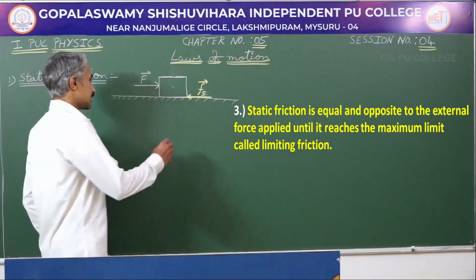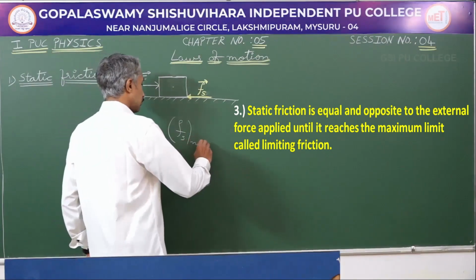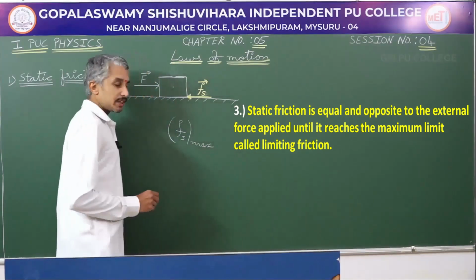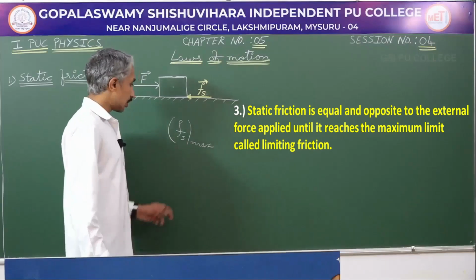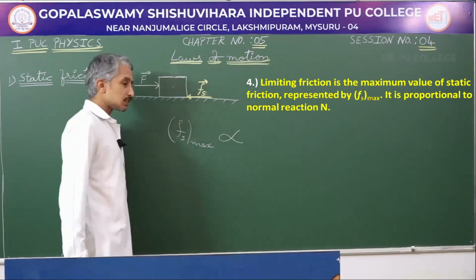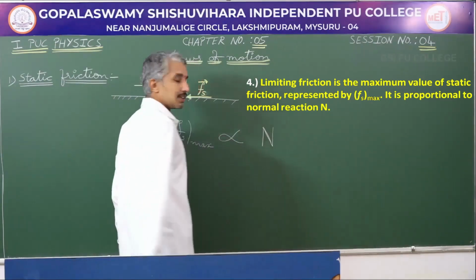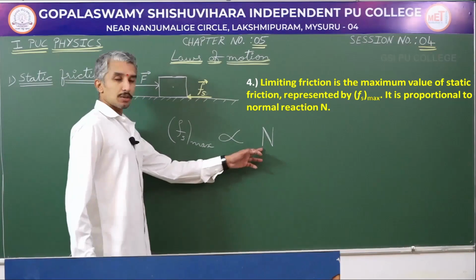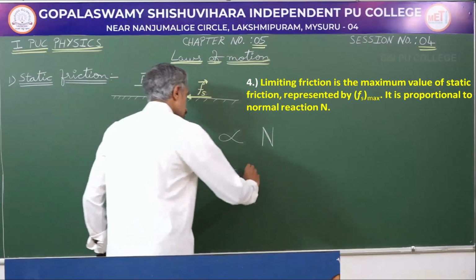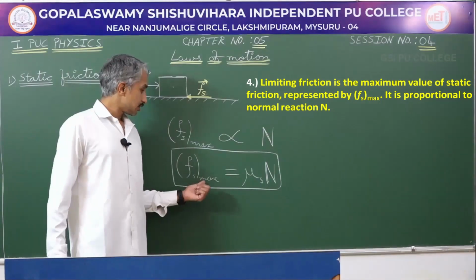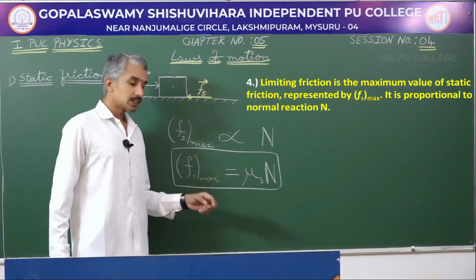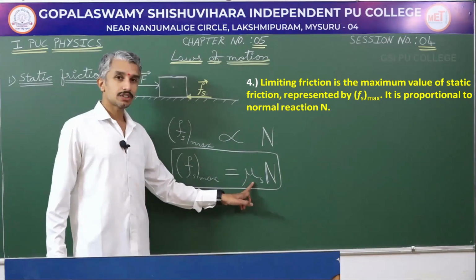And this static friction has a limit. If I consider only the magnitude, then static friction has a limit or a maximum value which is called limiting friction. This limiting friction is found to be proportional to normal reaction. We had studied about normal reaction in the previous session. If you take out the proportionality, that is, limiting friction is proportional to normal reaction, we will get a constant which is called coefficient of static friction.